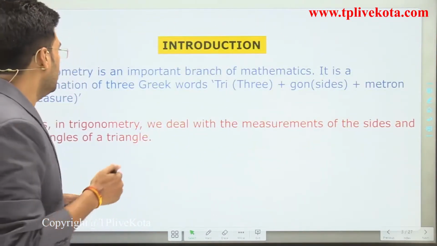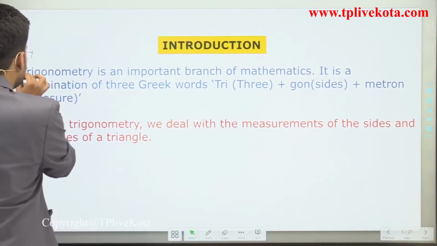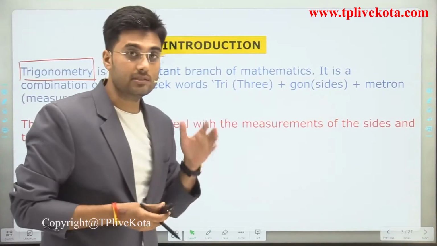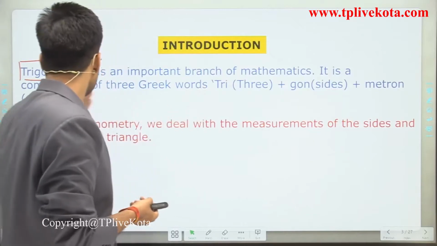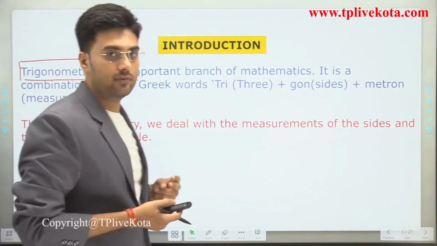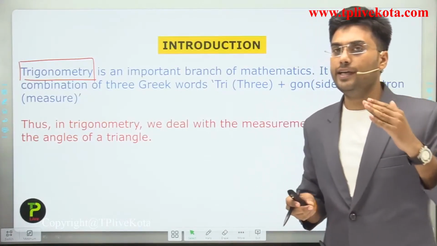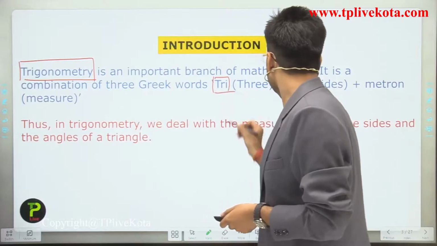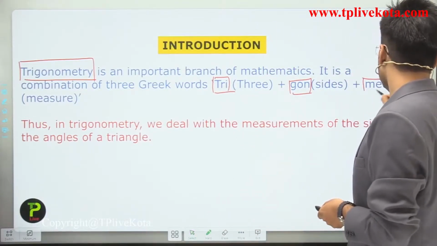Clear? So trigonometry is what? Students, this trigonometry is a very important branch of mathematics, and it is a combination of three Greek words. This word trigonometry is the combination of three Greek words, and those are tri, gon, and the third is metron.